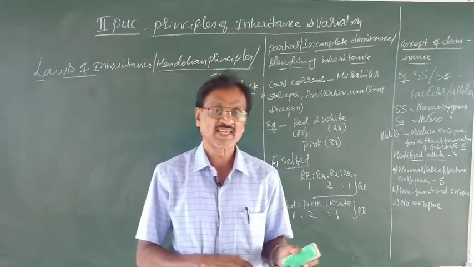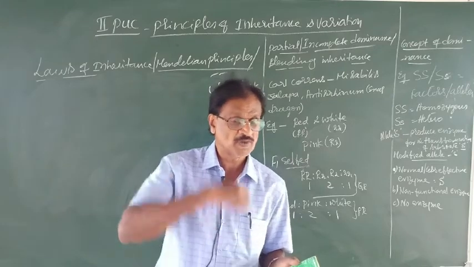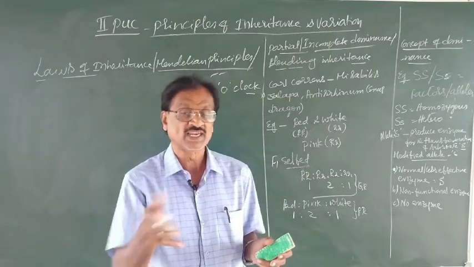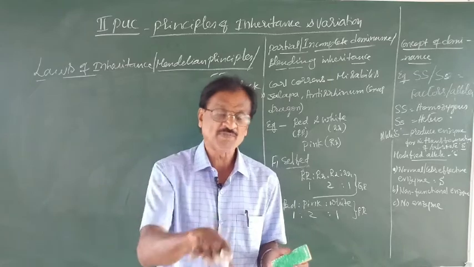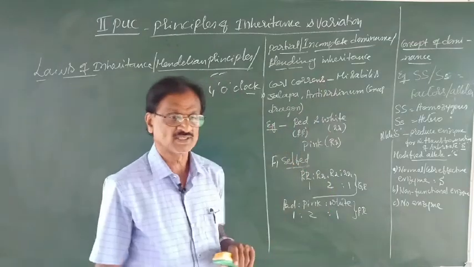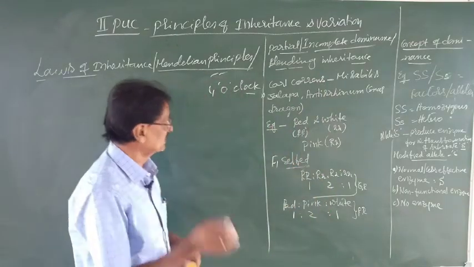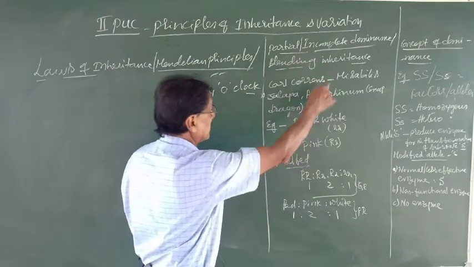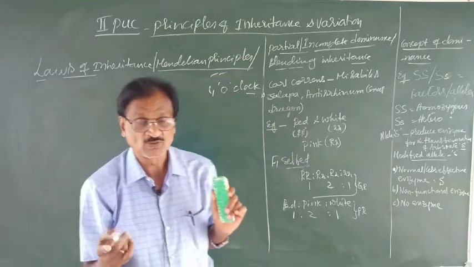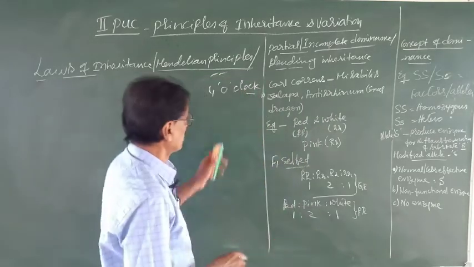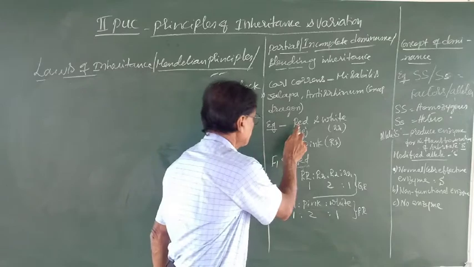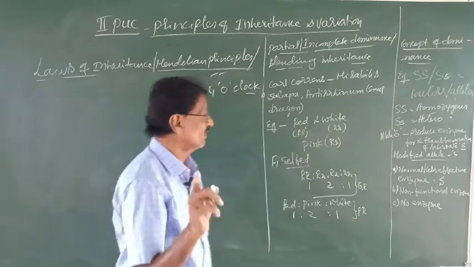Or simply we can say the dominant factor is not completely dominant over the recessive factor. As a result, an intermediate phenotype of the parents is produced. That is the definition of incomplete dominance. Now let us take up the example of Antirrhinum and Mirabilis. Whatever we explain for one plant holds good for the other plant too. What he did was cross a pure red flowered plant with a white flowered plant.